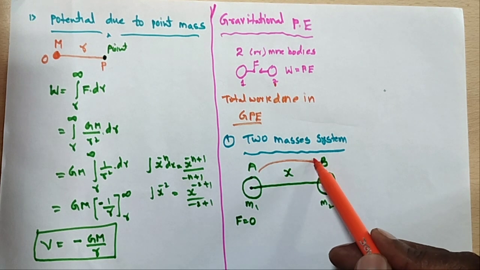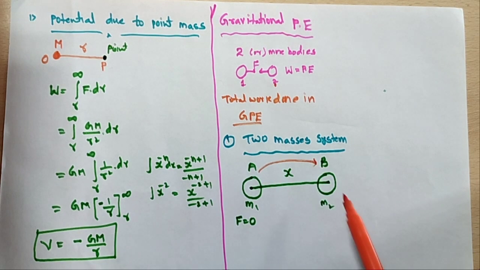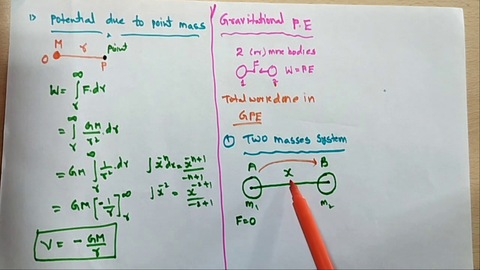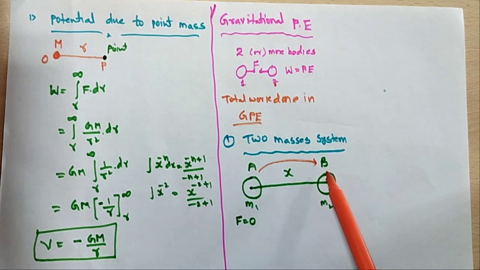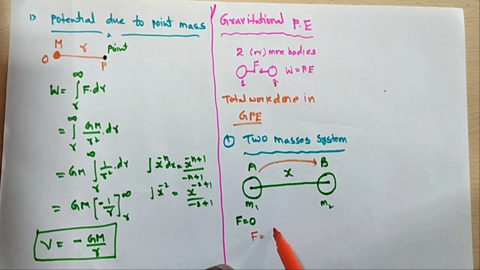Now the force is acting due to A. Initially there is no force. When the second body is placed at a particular distance, a small distance x, near to the first body, the force starts acting. So how much force is acting? F is equal to G m1 m2 by x square. This is the force due to point mass m1.